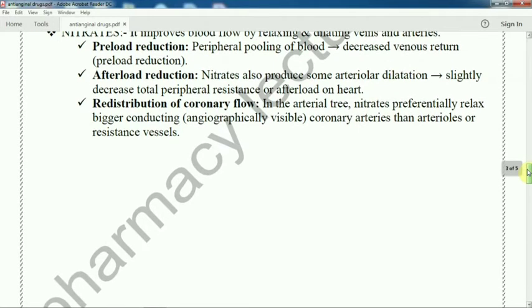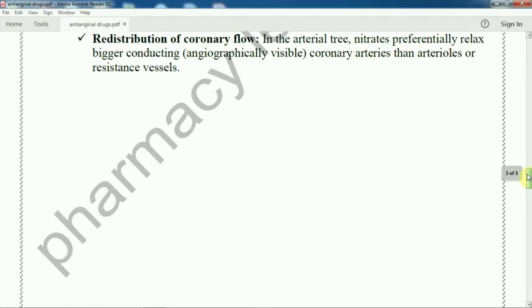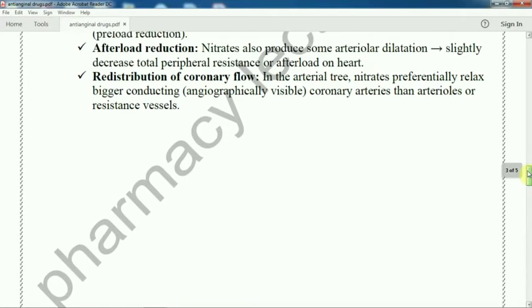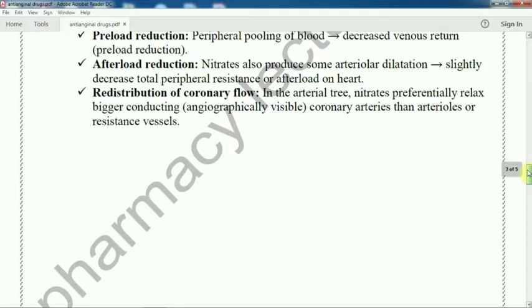So that means it distributes. The arterial tree means the coronary artery, how it supplies the blood throughout the heart. This is called the arterial tree of the heart. So the total arterial blood vessels are distributed, and the blood is distributed easily throughout the heart. That is distribution of coronary flow. So nitrate helps to distribute the flow of blood freely.